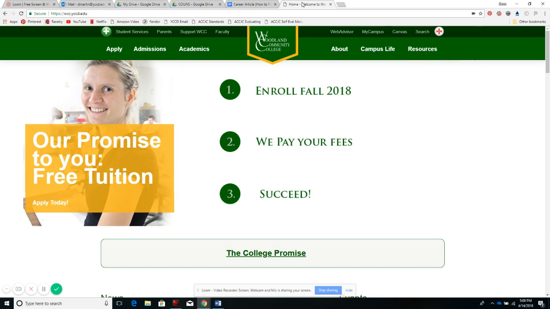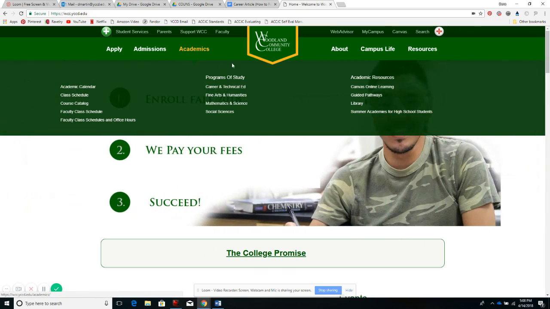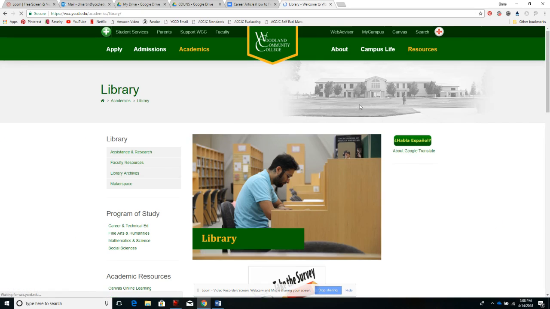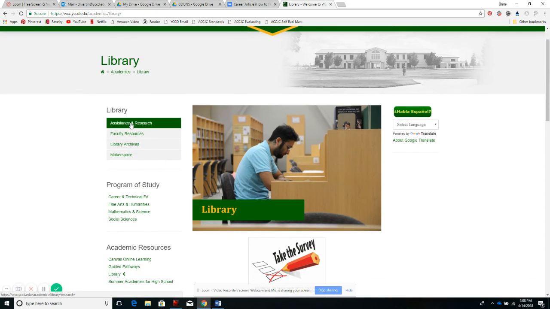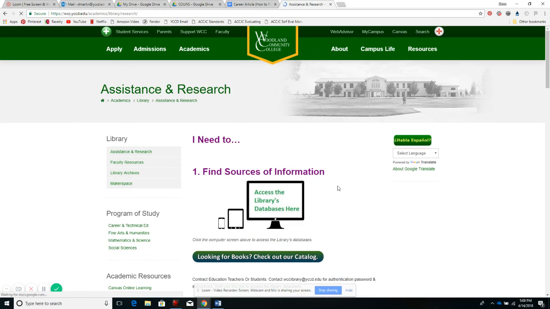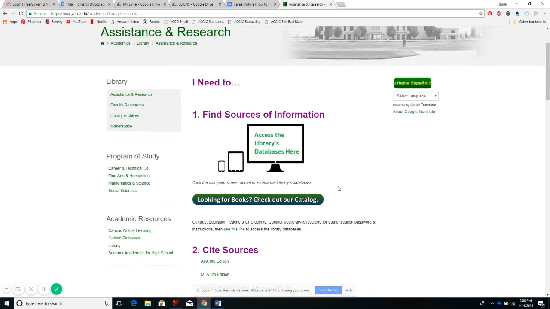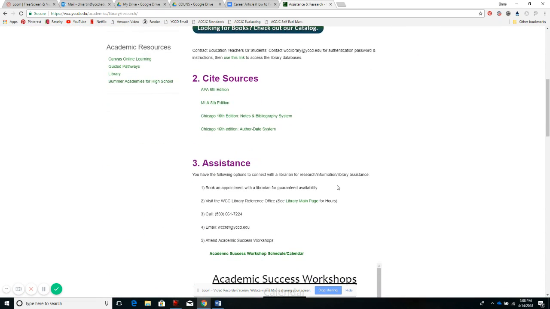So starting from the campus homepage for Woodland Community College, if you go to academics and find the library, that will take you to the library's website. And then we need to click on assistance and research. So this will bring you to this page that says I need to find information, cite sources, or I need assistance.